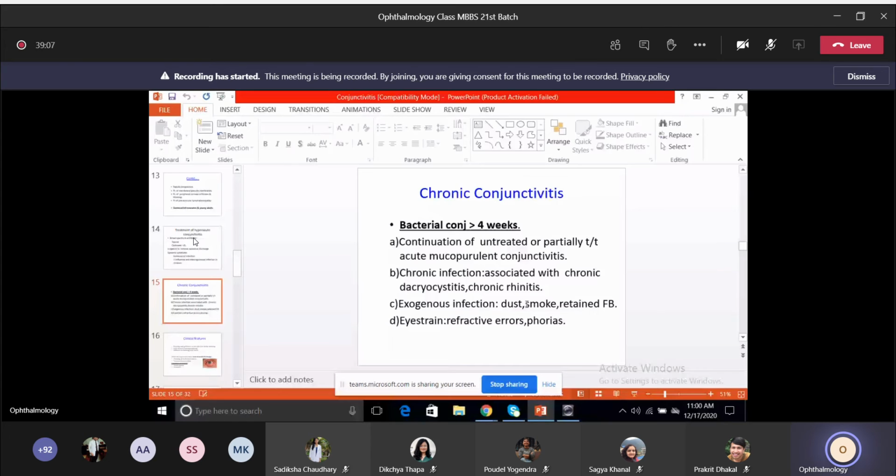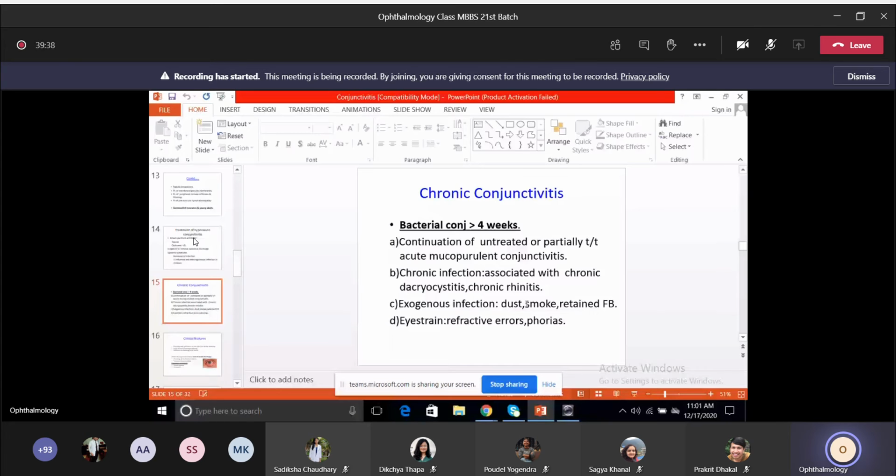Or sometimes it could be partially treated. Sometimes the patient uses the drop just for a couple of days, 1-2 days, instead of the whole 7 days or 1 week. Because of that also, that leads to chronic conjunctivitis. Another one is chronic infection associated with chronic dacryocystitis, that is inflammation of the lacrimal sac, or chronic rhinitis, so associated infections in the surrounding area.